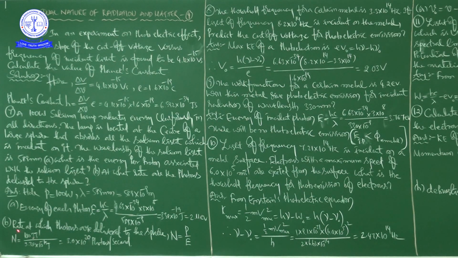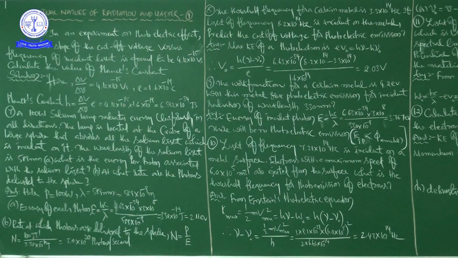Next, B. Rate at which photons are delivered to the surface, N is equal to power by energy. Power is already given, 100 watt. Watt is nothing but joule per second, because it is the SI unit. And energy we already found just now in joules, that is 3.38 into 10 to the power of minus 19 joules.